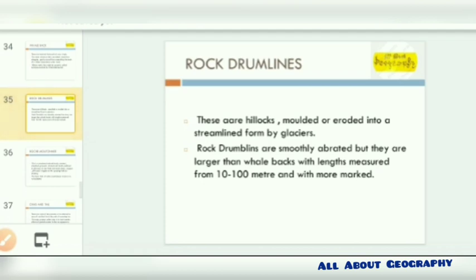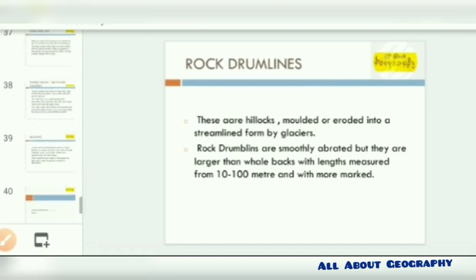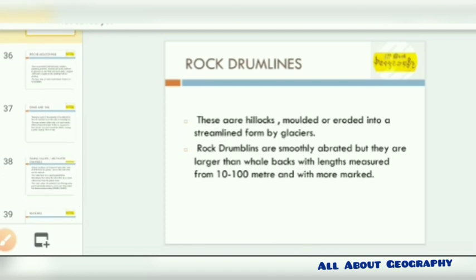The next is the drumlins. The drumlins are hillocks that have been molded or eroded in a streamlined form by glaciers. These drumlins extend over a length of about 10 to about 100 meters.